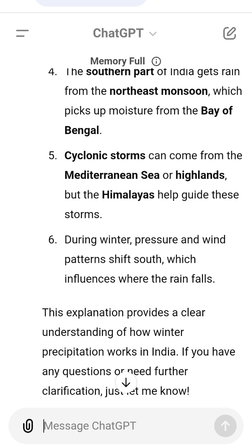Extra tip. In summer, the opposite happens. The land becomes very hot, and the sea is cooler. This causes the winds to reverse, and that's when the summer monsoon, the rainy season, brings rain to India.